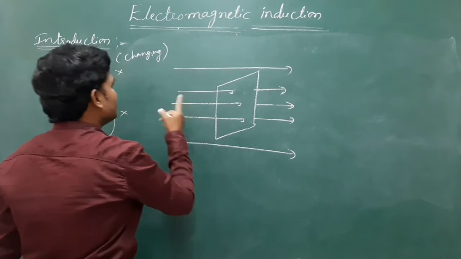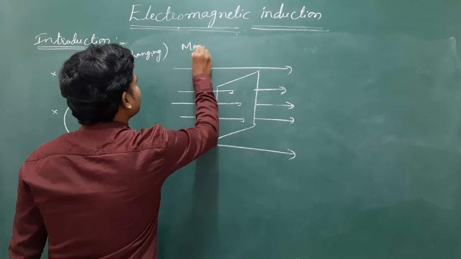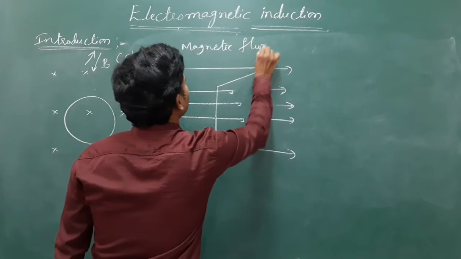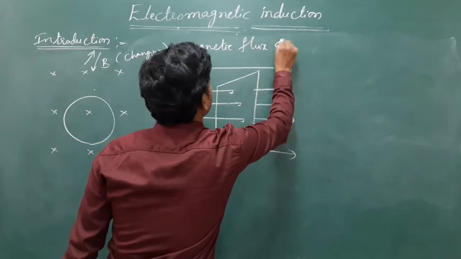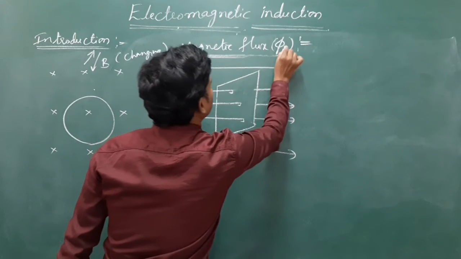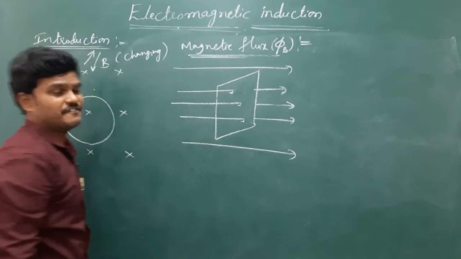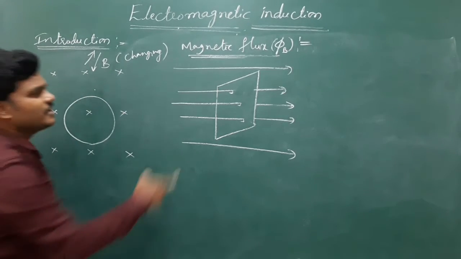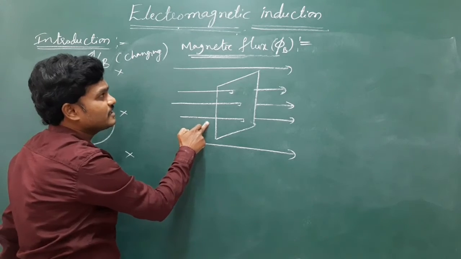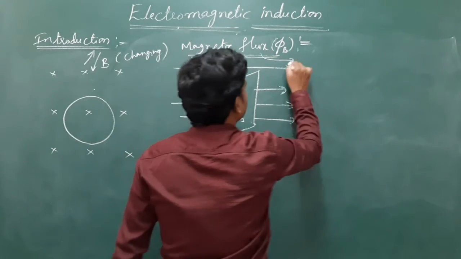Here we can define a flux that is called magnetic flux. Let me define magnetic flux first. It is represented by phi, and you can add a subscript B for magnetic field. Let me write some basic words.